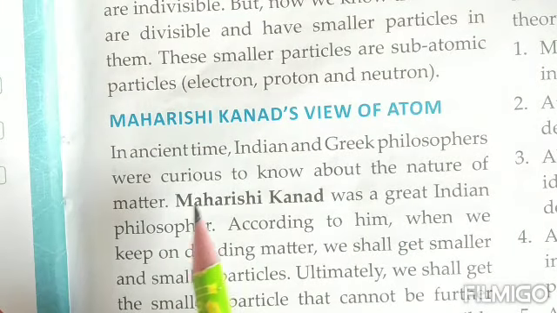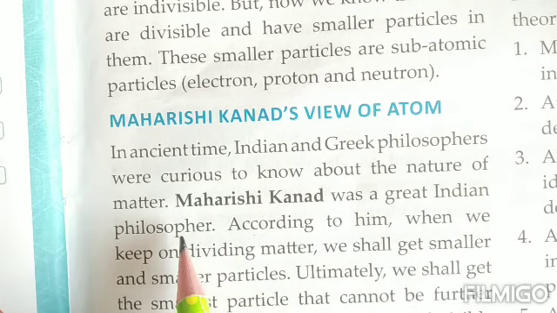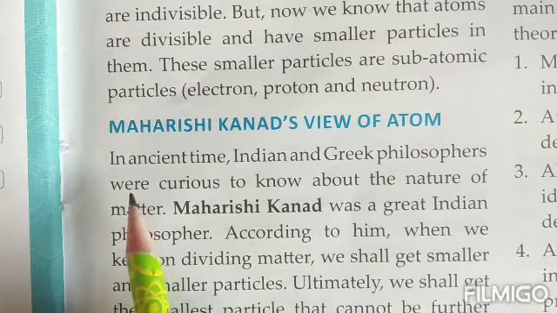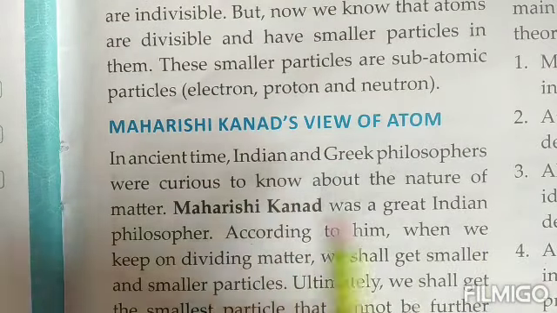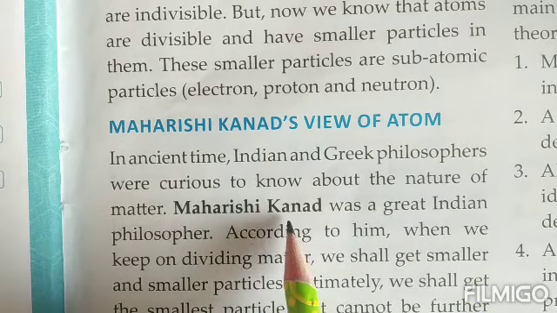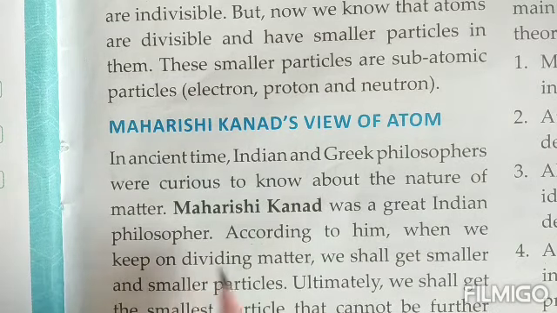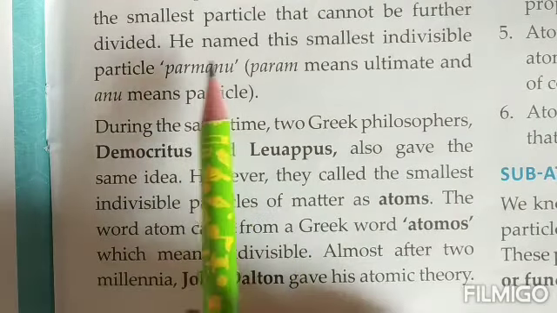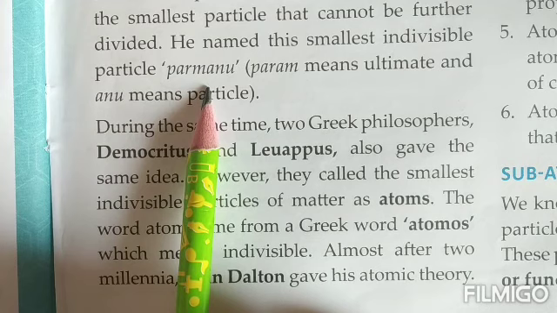In ancient times, Indian and Greek philosophers were very curious to know about the nature of matter. At that time, Maharishi Kanad, an Indian philosopher, said that on dividing matter, we get smaller and smaller particles. Ultimately, the smallest particle that cannot be further divided, he named Parmanu, right?